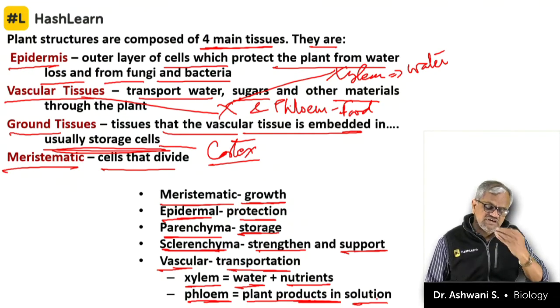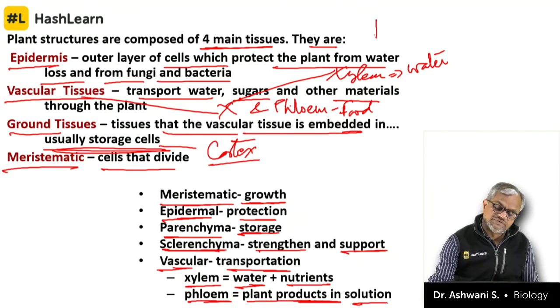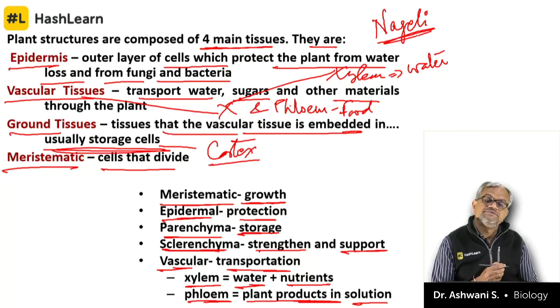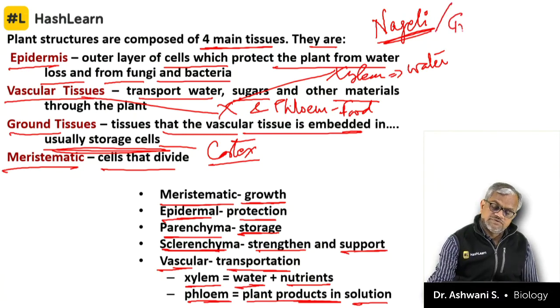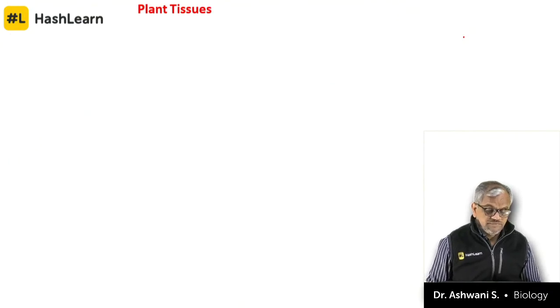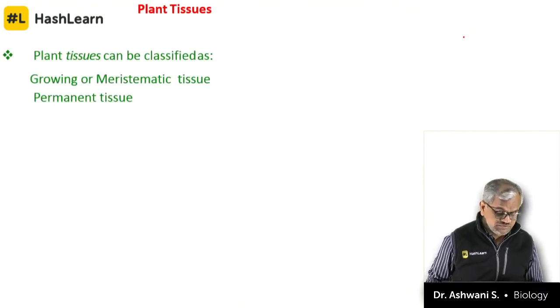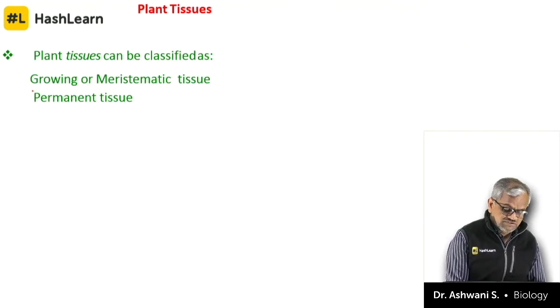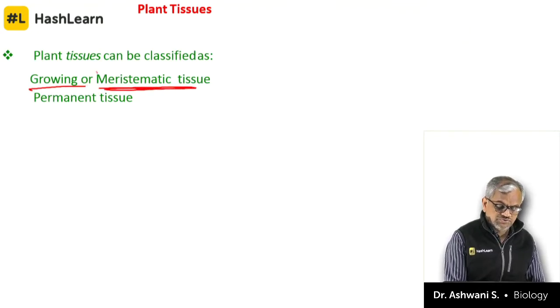So this entire concept of plant tissues, when we talk about it, we always talk about a scientist called Nageli. Do remember. When we talk about plant tissues, they are classified as growing or meristematic tissues, which have a capacity, as you just wrote, to divide and redivide.